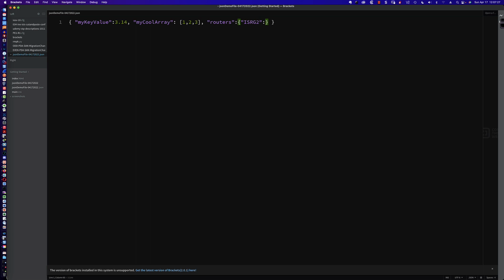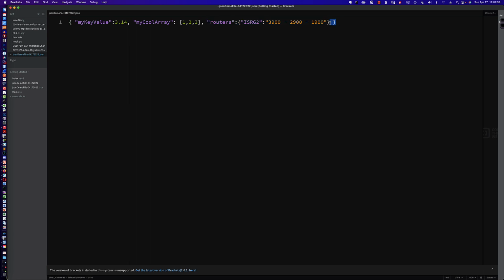Maybe that value is going to be a string that says 3900, and let's just do this, 2900 and then 1900. So we're just listing out ISR G2 routers. But again, you see that we can actually nest objects within objects, or in Python terminology, we can nest dictionaries inside of dictionaries as long as we have this key value pair.